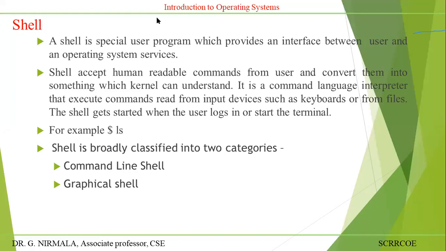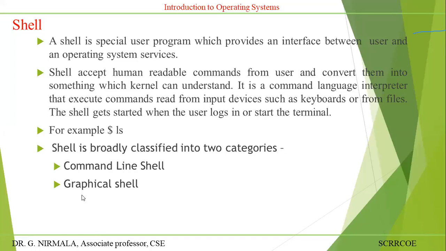Now the shell acts as an interface between the user and the OS. There are two categories of shells: command line shell and graphical shell. MS-DOS follows the command line shell, with commands like LS, MKDIR, DIR, CP. For the graphical shell, you click on folders, click on subfolders, and files are displayed; everything is carried out by the graphical shell in Windows or Linux operating systems. All the latest operating systems follow graphical shells.